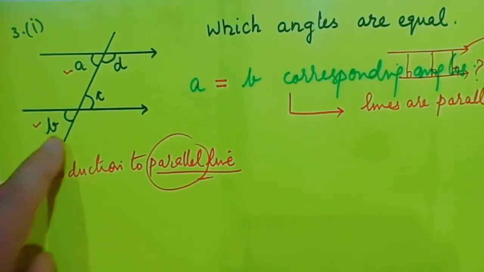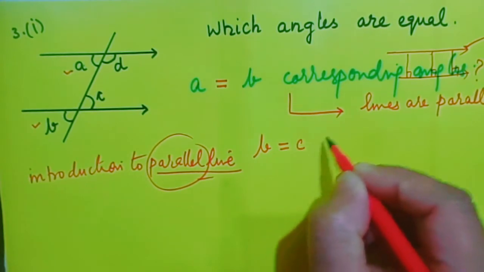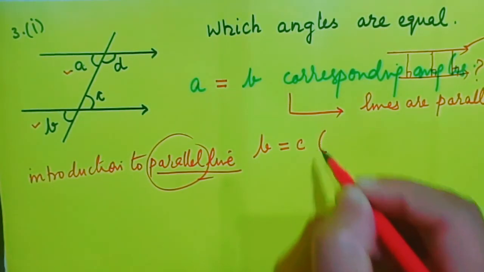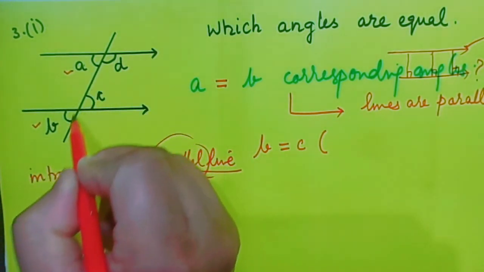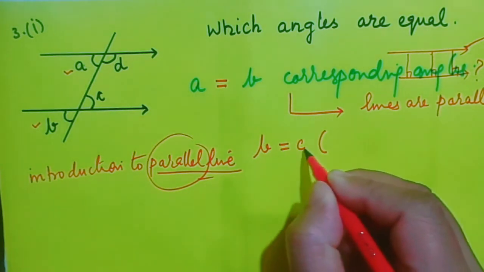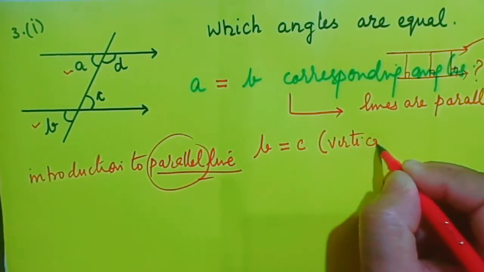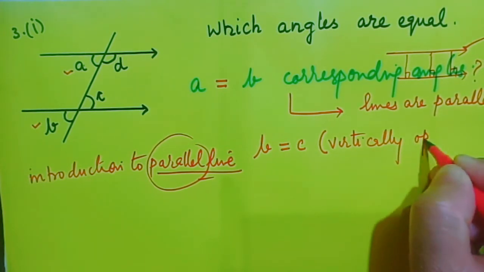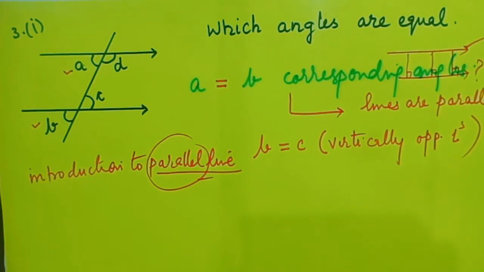Now, let us see one more. B is equal to C. Here we do not have any problem. Why? Because these two lines are intersecting lines. So we will say why B is equal to C? Vertically opposite angles. Okay?